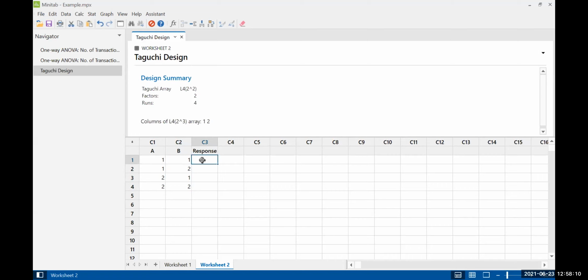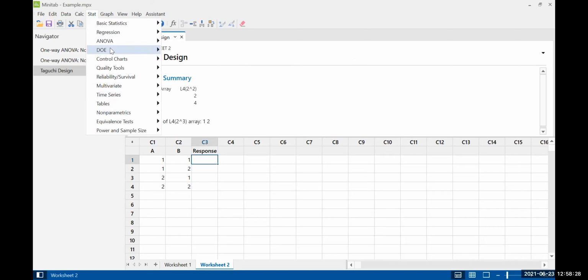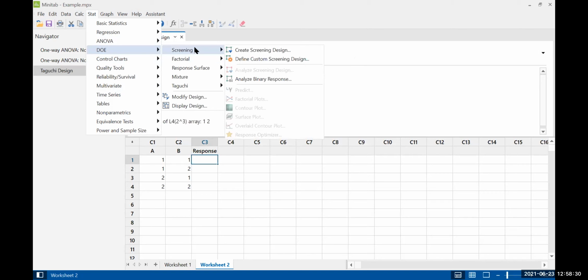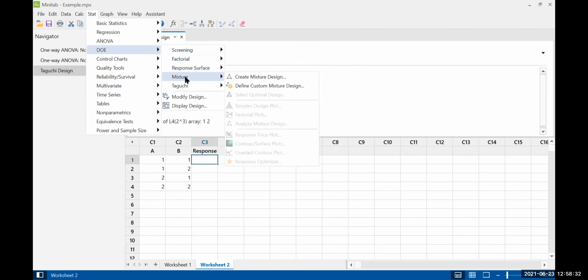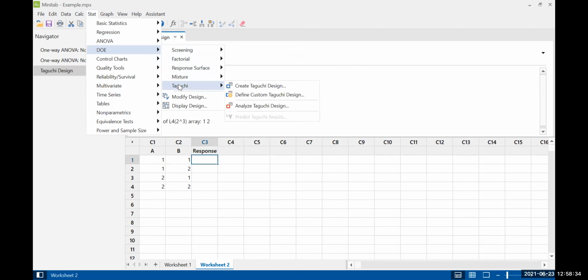Find out what the response is in this case, and finally we do the analysis. So this way you can design your experiments depending upon what kind of experiment you are going to perform. There are so many tools available here in the design of experiments: screening, factorial, response surface, mixture, Taguchi. That depends upon what kind of problem you want to solve, and you can analyze and define whatever.